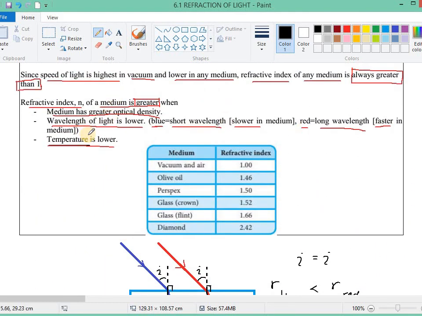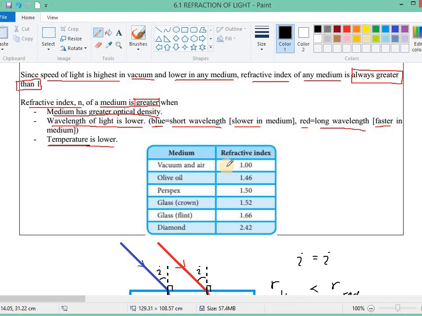Okay, so the refractive index of a medium is greater when the medium has greater optical density, the wavelength of light is lower, and the temperature is lower. So we look at an example here. We have different media, vacuum, air, olive oil, and so on, and their respective refractive indices.